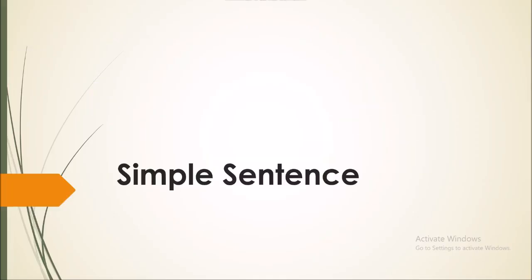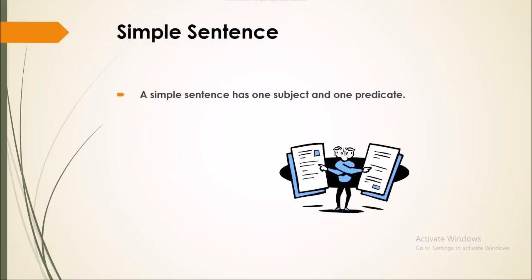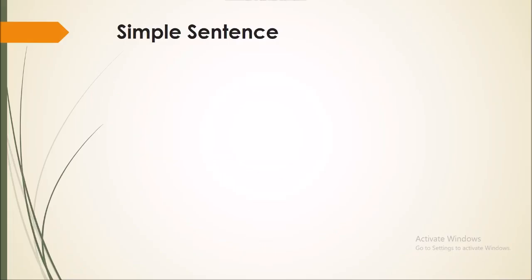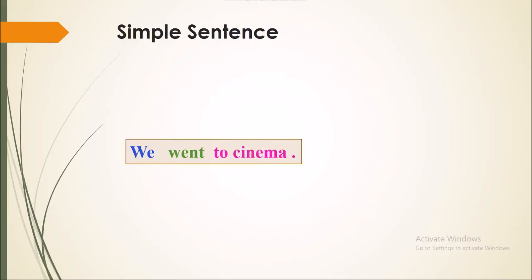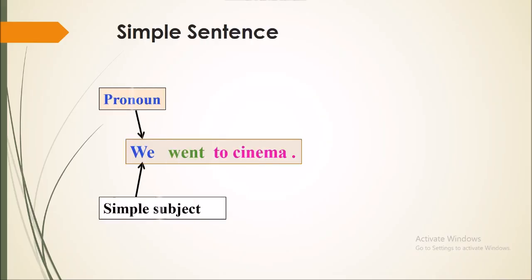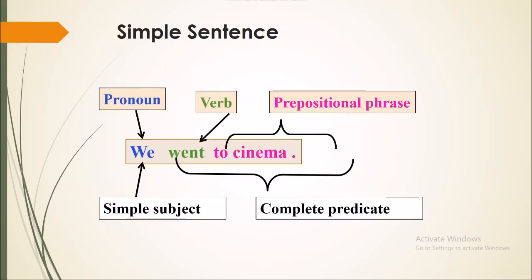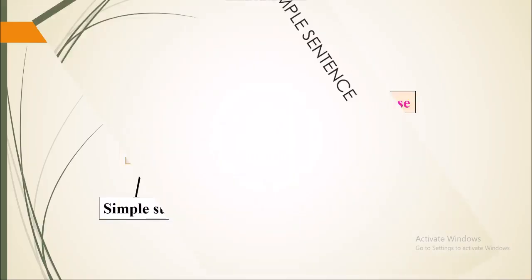We're going to start with a simple sentence. A simple sentence should have a subject and predicate. Here is an example of it, like we went to cinema yesterday. You can see we went to cinema, we as pronoun, simple subject, and went to cinema is complete predicate, like went, verb, to cinema, a prepositional phrase.